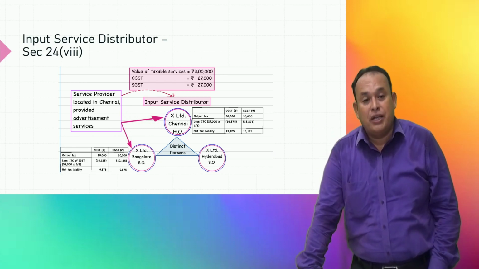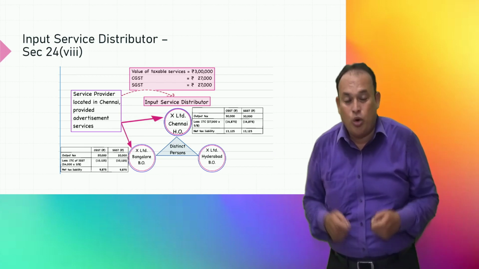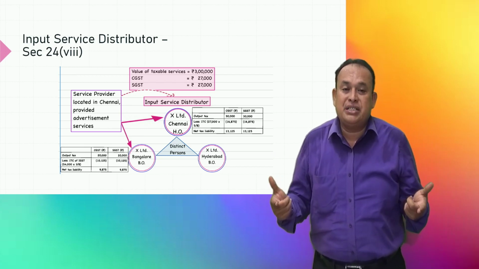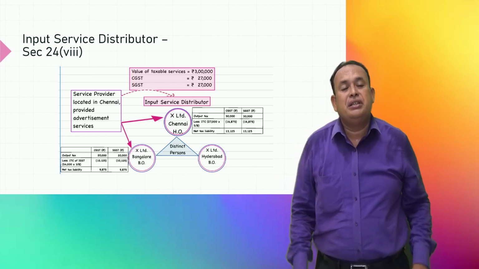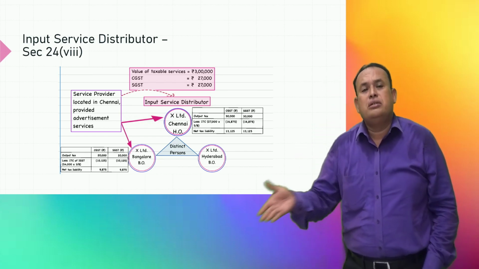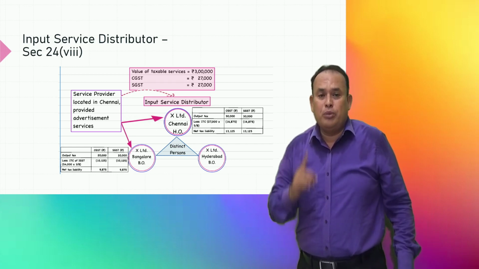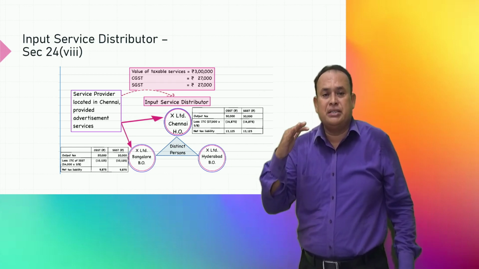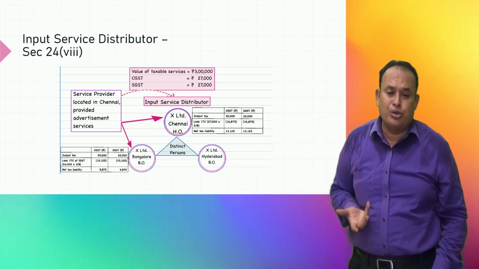Registration is mandatory if you want to act as an input service distributor and distribute the credit to your own branches having distinct registrations. In that case, you have to have separate registration as the input service distributor, but one PAN number having multiple registrations. Only in that case is this input service distribution concept going to hold good.